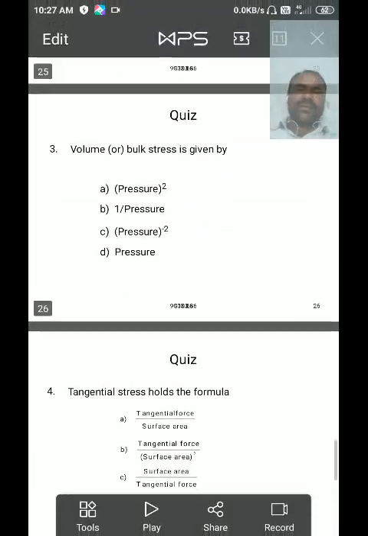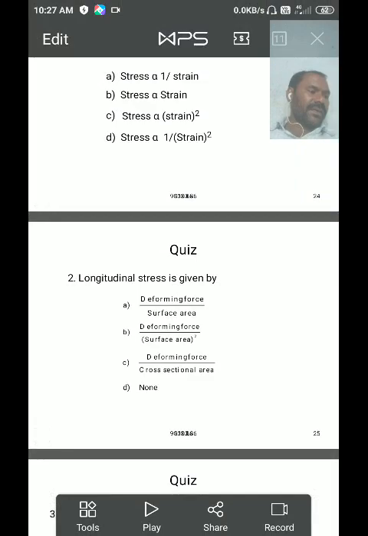Now today we have to explain another term.